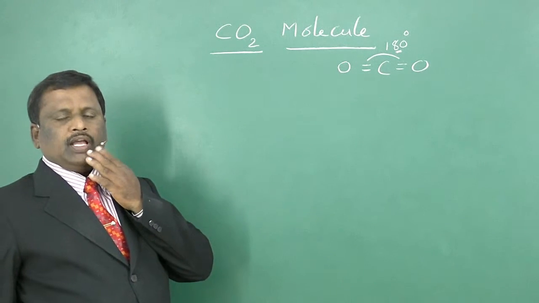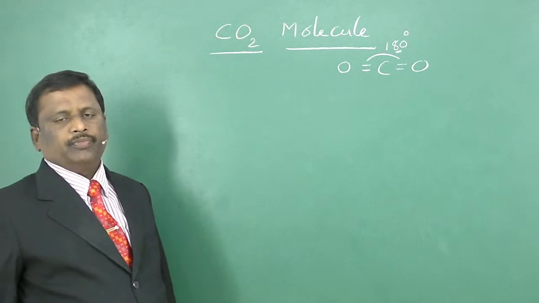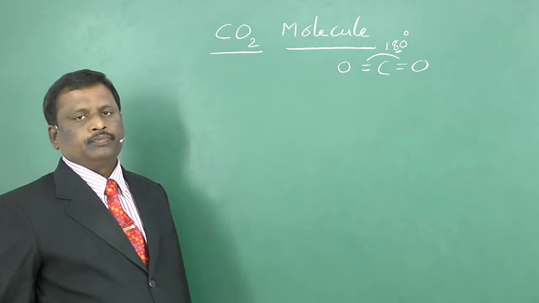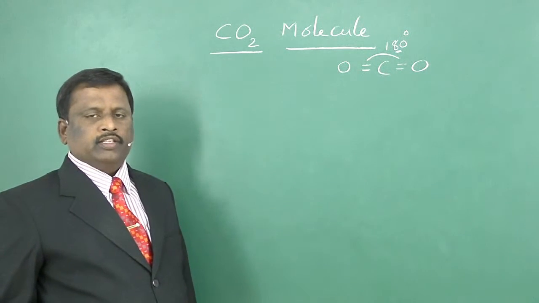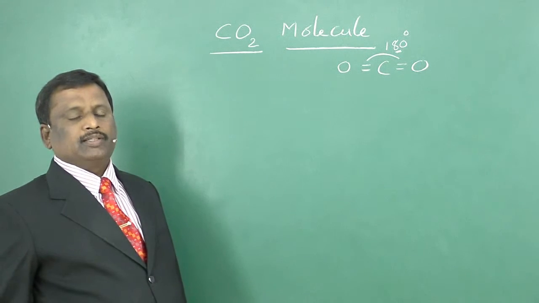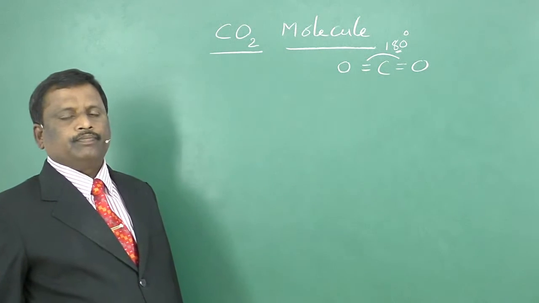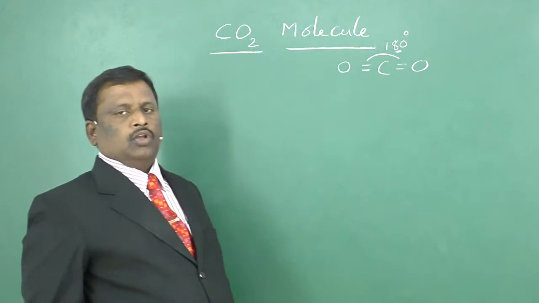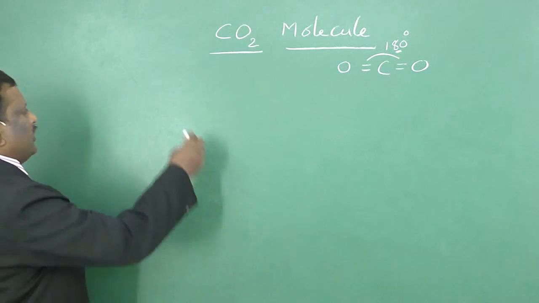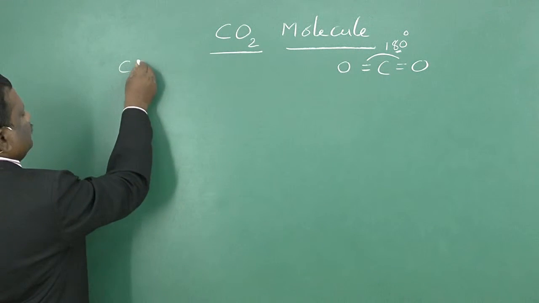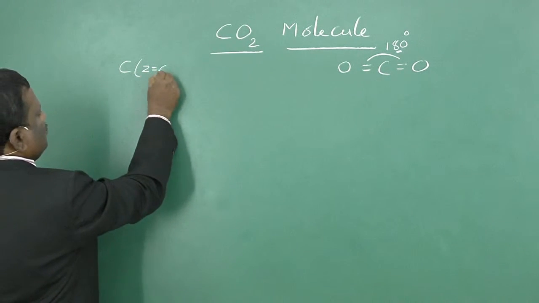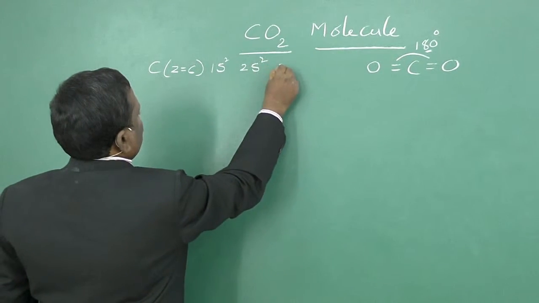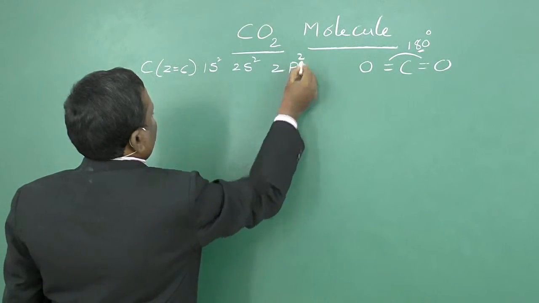Let us observe how this CO2 molecule is formed in the light of this sp hybridization. In the CO2 molecule, carbon is present at the center. That is, carbon will act as a central atom. We know that the electronic configuration of carbon, Z is equal to 6, is 1s2, 2s2, 2p2 in its ground state.